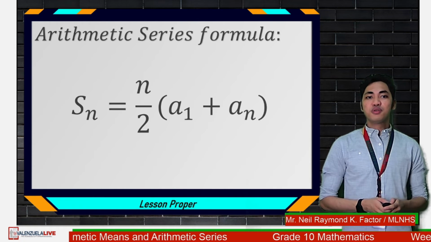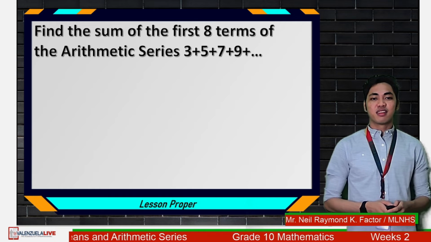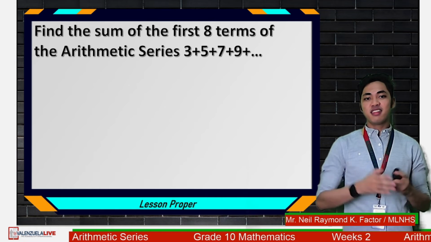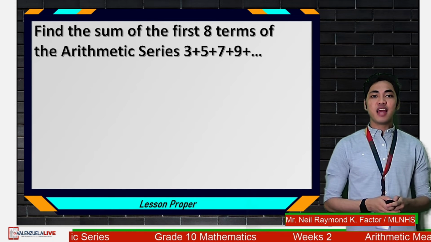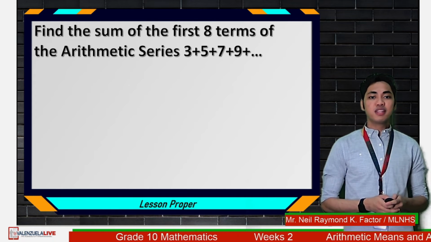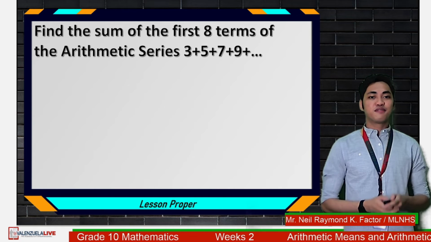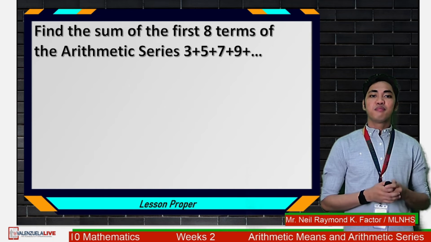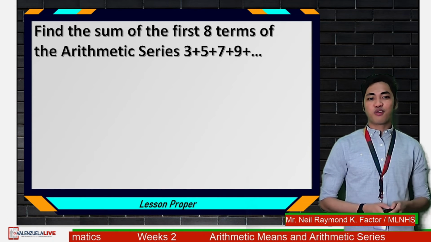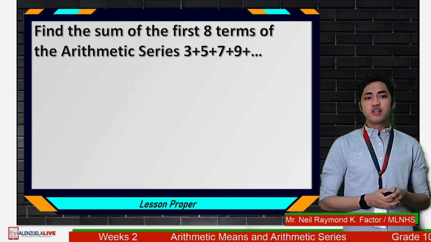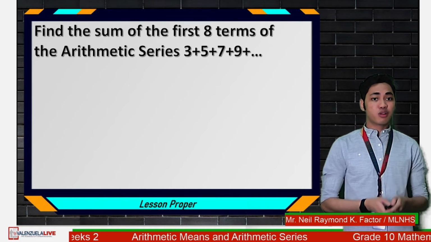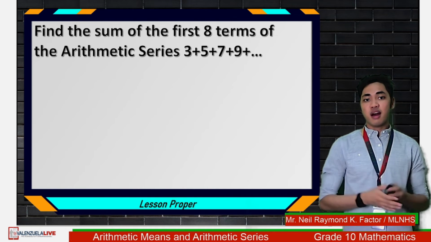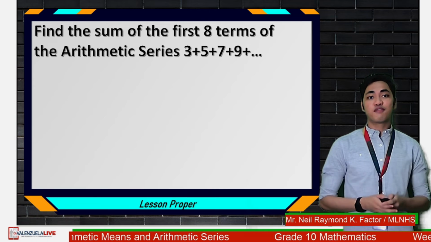Let's try to use the formula. So this time, find the sum of the first 8 terms of the arithmetic series 3 plus 5 plus 7 plus 9 plus so on and so forth. Of course, we can just write the 8 terms and find the sum. But this time, let's use the formula.